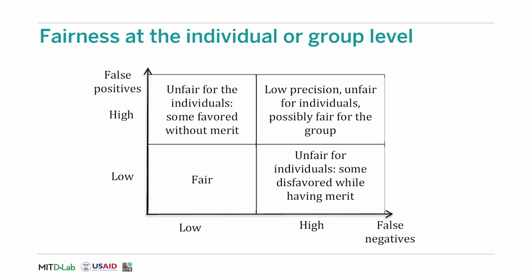The sweet spot would be low false negatives and low false positives, which would be fair potentially to both the individual and the group level. We could also end up in the top right corner, which would be the worst case scenario: low accuracy, unfair to individuals, but potentially fair for the group, where we have high false negatives and high false positives.